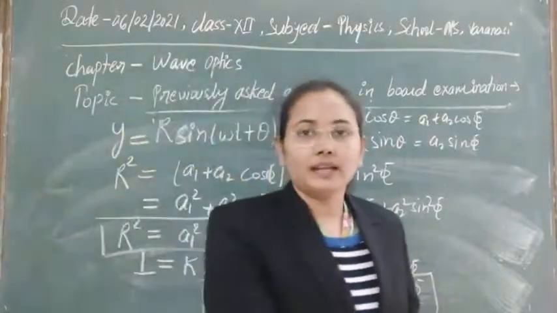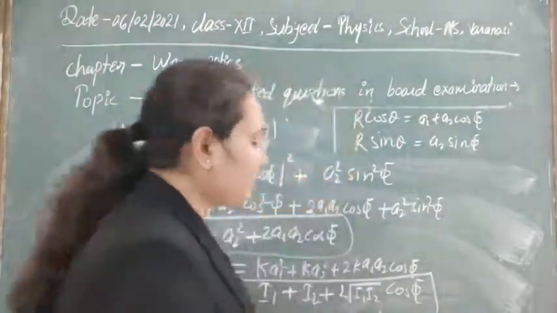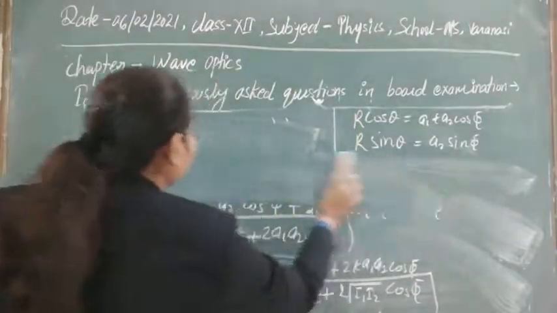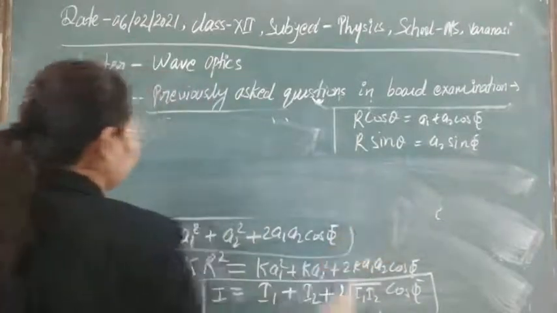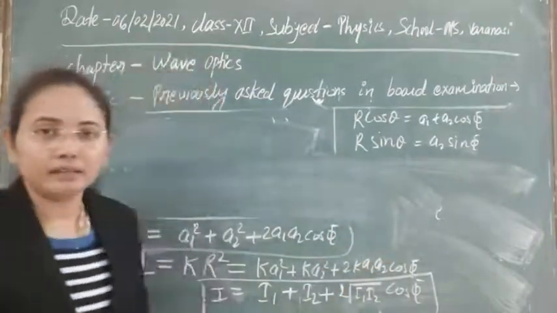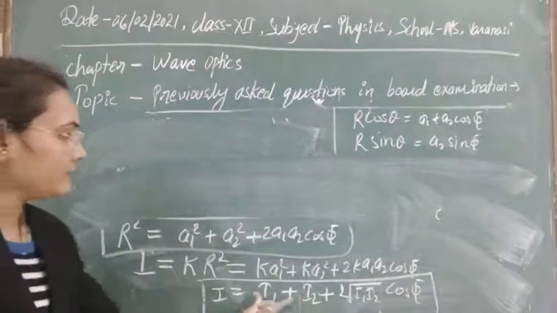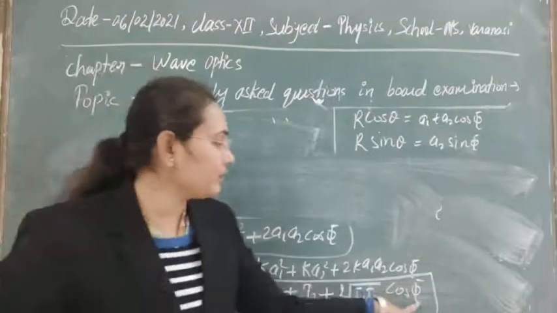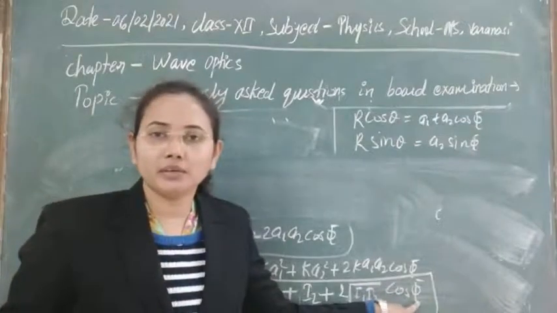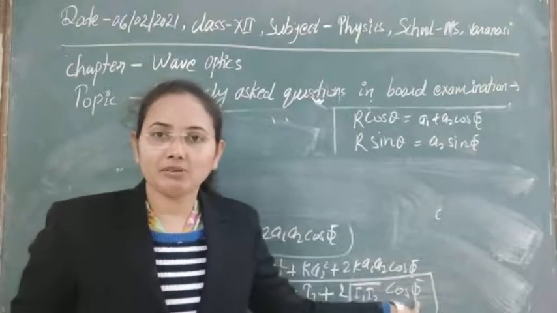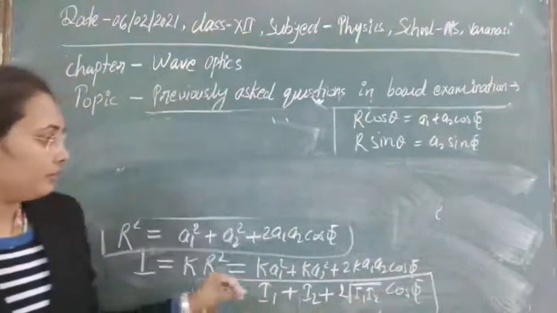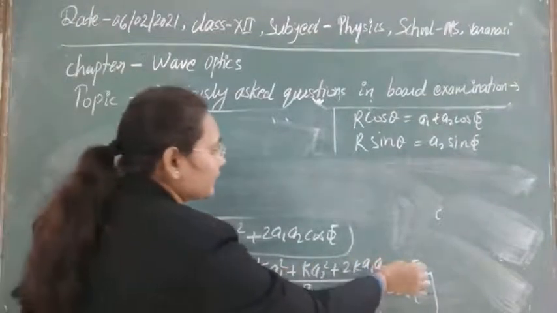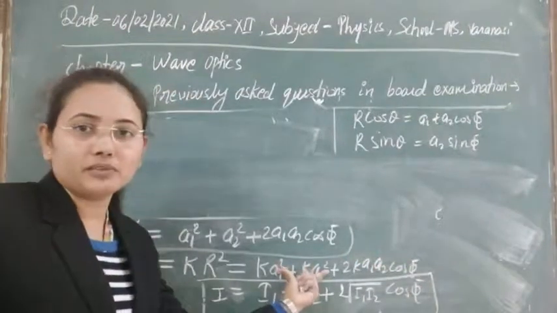Now we can obtain the conditions for maxima and minima. Simply, if you have to find the maximum intensity or minimum intensity, how can we find it? Here we have the intensity equation, and it will have its maximum value whenever cos phi has its maximum value. So cos phi has its maximum value when cos phi is plus 1. If we put the value of cos phi as plus 1, let's see first of all this equation.